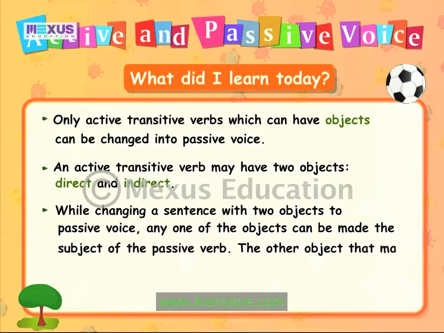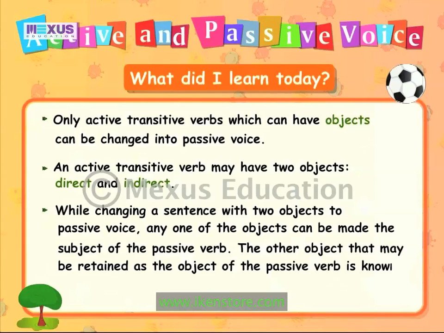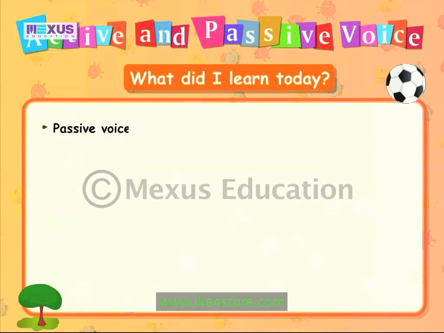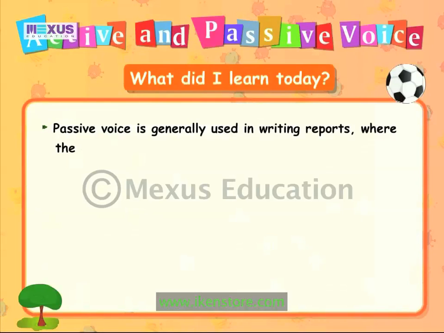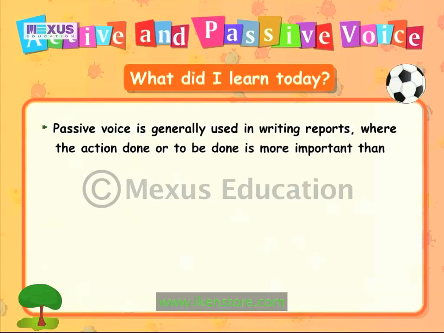The other object that may be retained as the object of the passive verb is known as the retained object. Passive voice is generally used in writing reports, where the action done or to be done is more important than the agent.